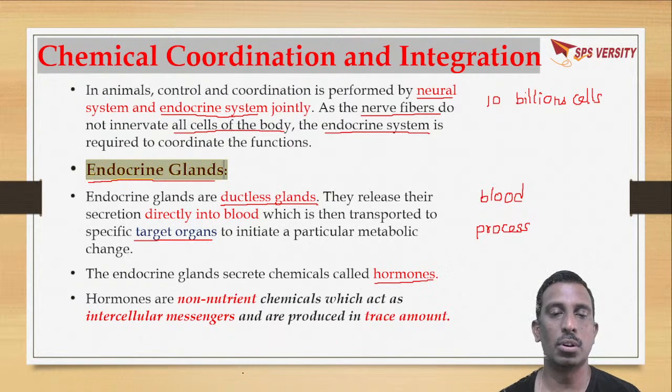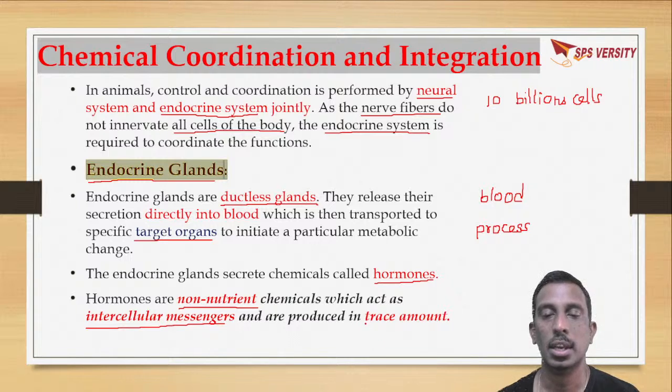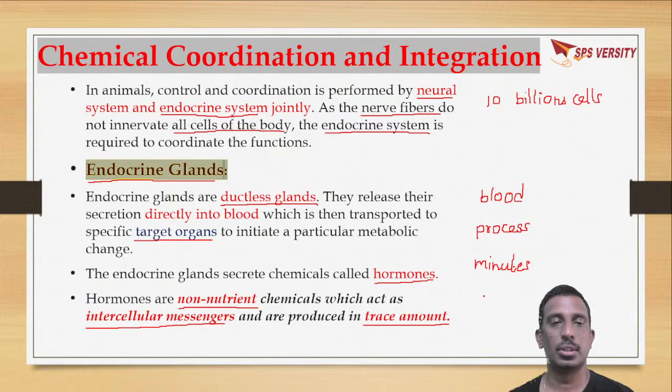Hormones are non-nutrient chemicals which act as intercellular messengers, and they are produced in very minute quantity, in milligrams. So these endocrine glands secrete hormones into the blood in minute quantities.